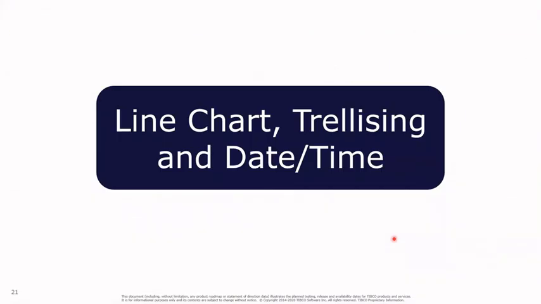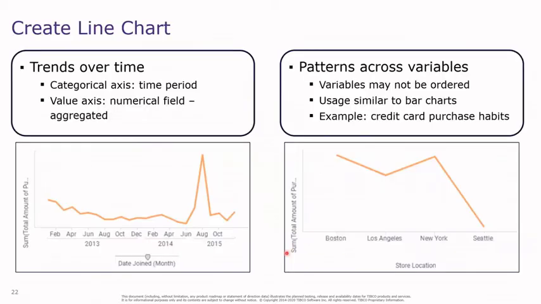Okay. Next is line chart. Now, line charts are used to display trends over a specific time period. That means the x-axis column is taken as a date column, and the y-axis will be a numerical field with some aggregation.